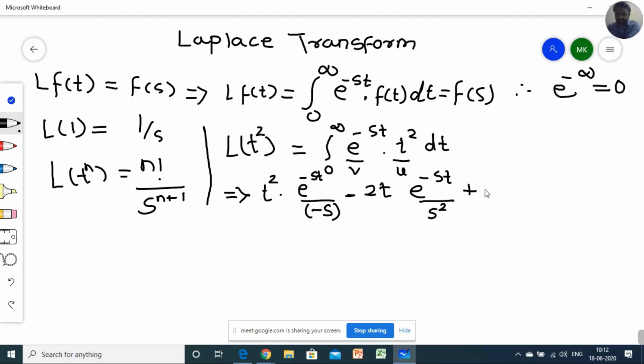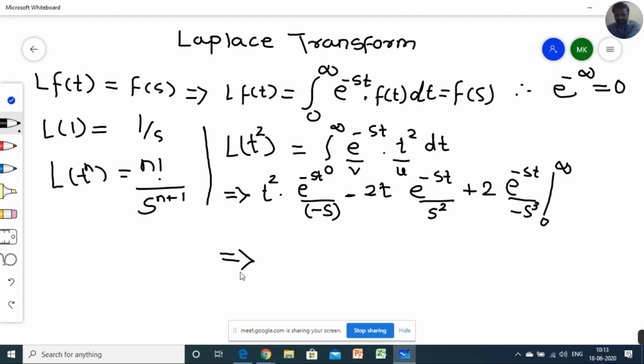Plus, take the derivative of this, don't consider this negative part, so the derivative becomes 2 only, and integration of this part becomes e raised to minus st upon minus s cube, and the limit points are as it is, 0 to infinity.